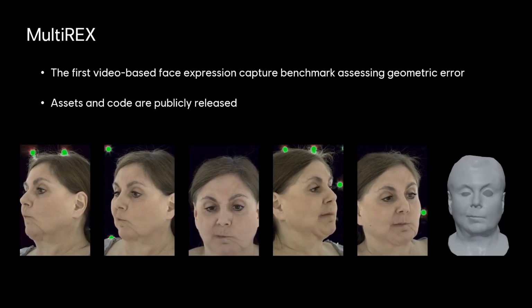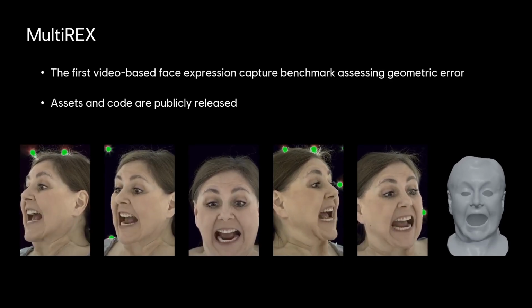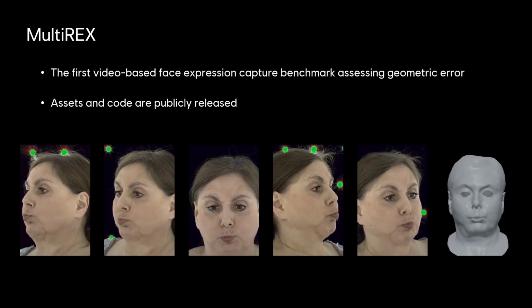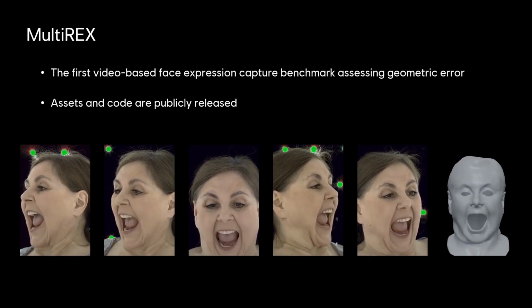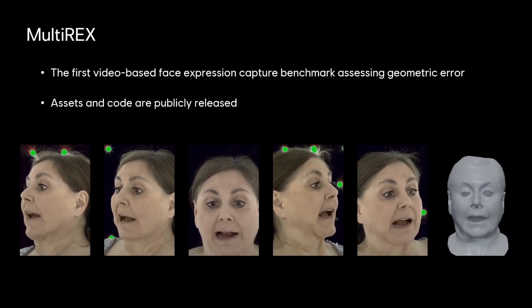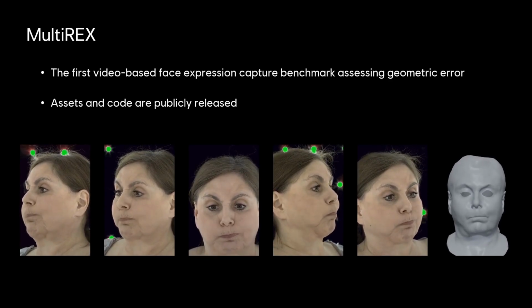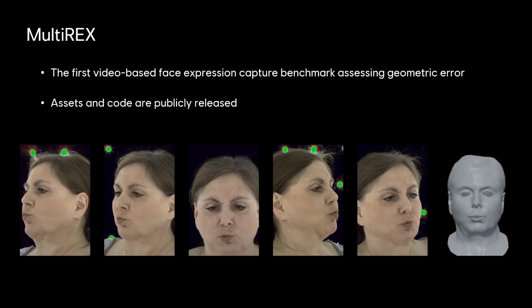Before we show results, we introduce a new proposed benchmark called MultiREX, based on the multi-face datasets. This is the first video-based face expression capture benchmark assessing geometric error. It includes videos from 8 people under 5 different viewpoints and allows us to evaluate monocular capture methods with different head pose and extreme expressions. We designed a region-based evaluation method by dividing the face into 4 regions and performing region-based rigid alignment before assessment. This allows for a robust evaluation of the expression capture on different parts of the face. We provide the code and assets for evaluation of any FLAME-based models on MultiREX.